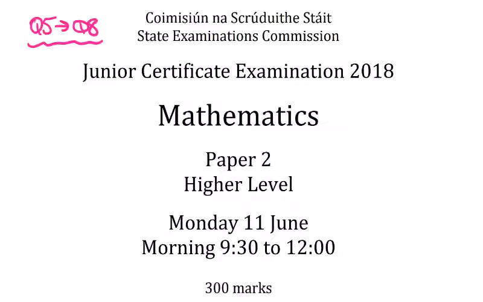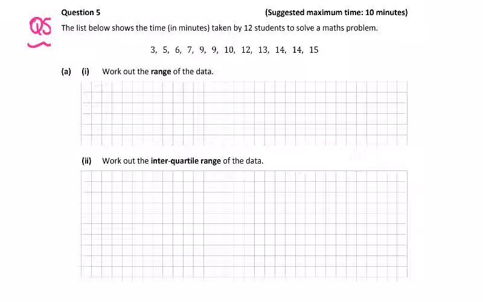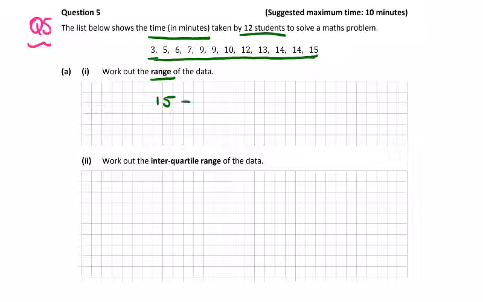Continuing with 2018, paper 2, question 5. We are given a list, the time in minutes taken by 12 students to solve a maths problem, and the values range from 3 up to 15. Just double check that it's all numerical. They are in order here. So the range is the first question, the biggest minus the smallest. The range here is 12 minutes.